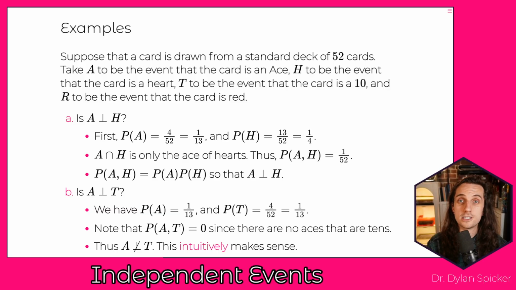And this should make sense intuitively. Imagine that I pull open a card and I say, okay, this card is a 10. What is the probability that it's an ace? Well, that probability is now 0. Whereas before I told you it was a 10, the probability that this is an ace was 1 in 13. So knowing that it's a 10 tells you a lot about whether it's an ace or not.